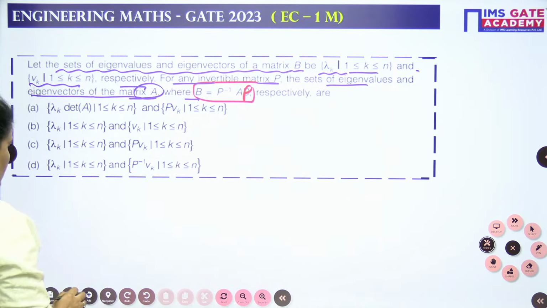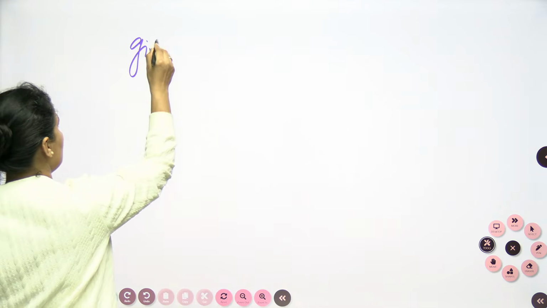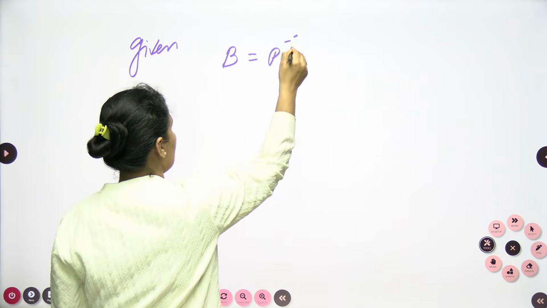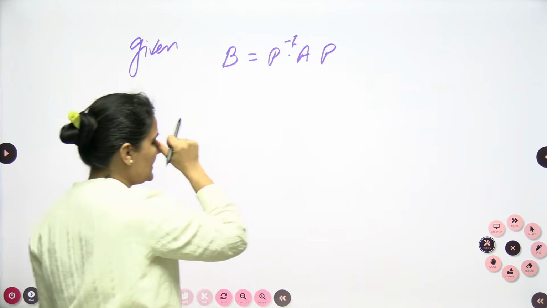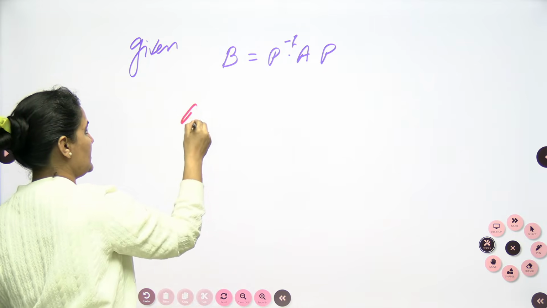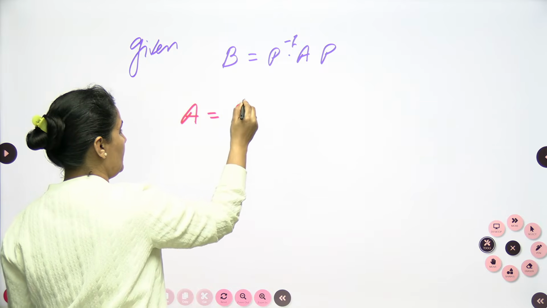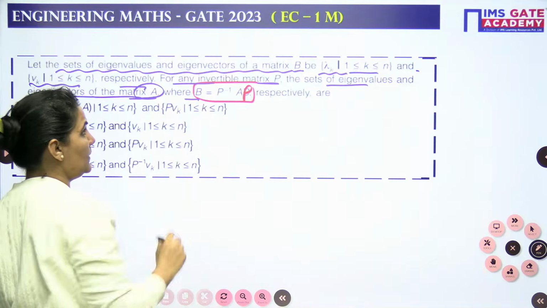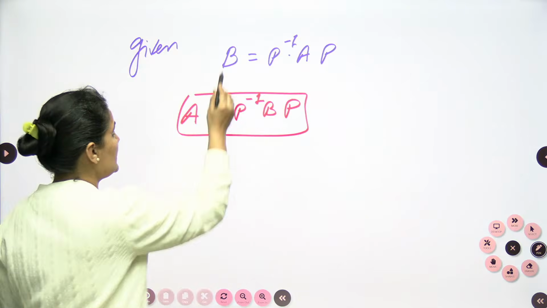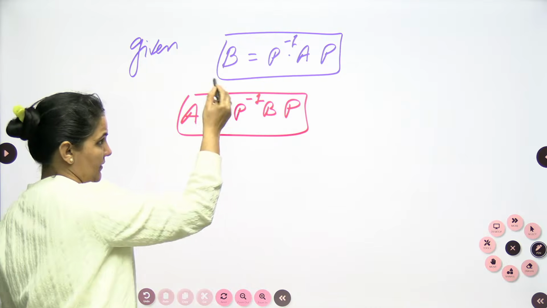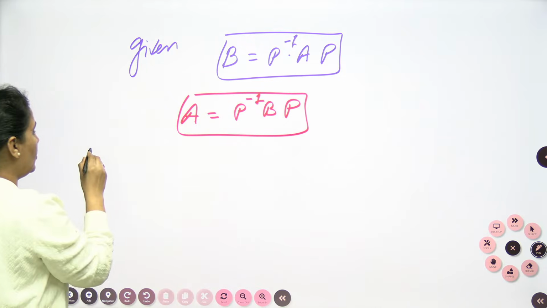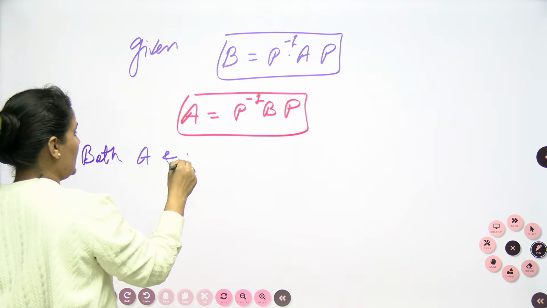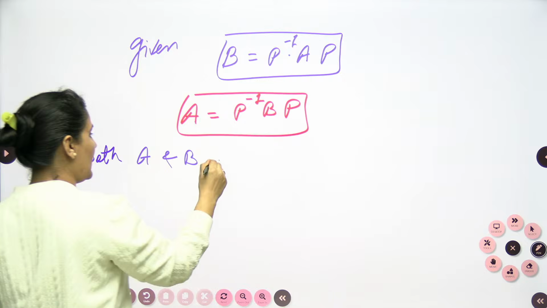Let's approach it. We will start from what is given to you: B is equal to P inverse AP. I can find one very simple thing from here: A is equal to P inverse BP, because it is mentioned that matrix P is an invertible matrix. From these two things I can conclude that matrices A and B are similar.